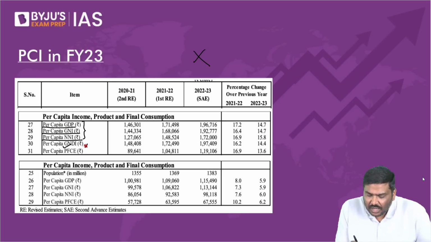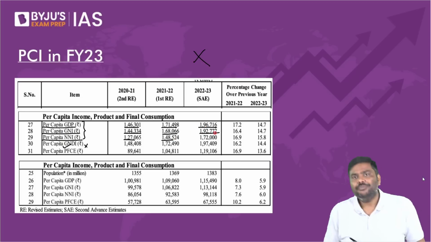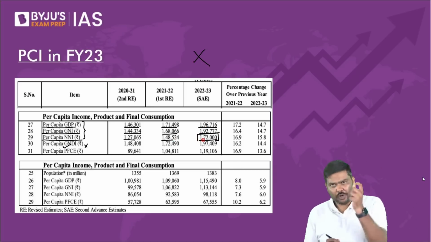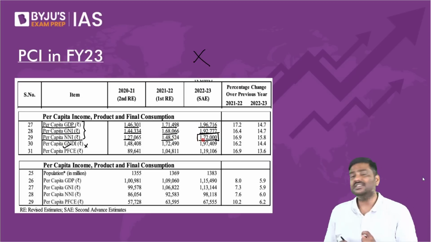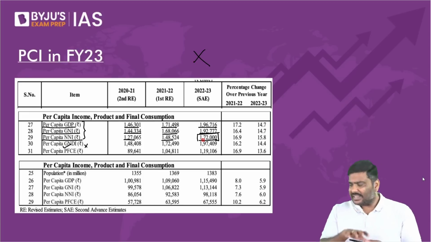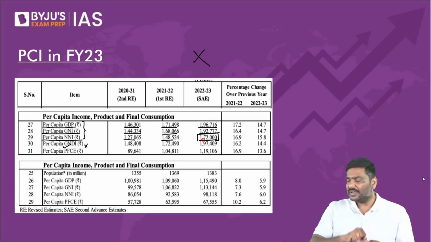GNDI, gross national disposable income, right? The private final consumption expenditure, all of that is not relevant to you. Please do not focus on that. Now, can you see the numbers here? How do they calculate? Let me know.